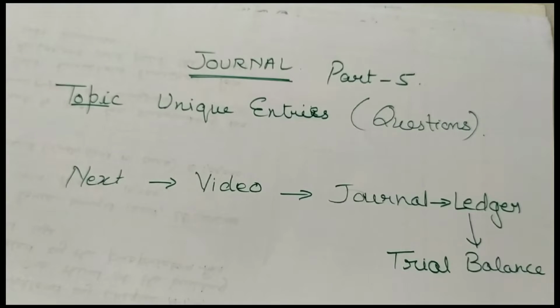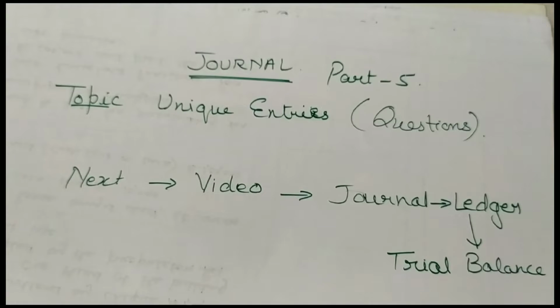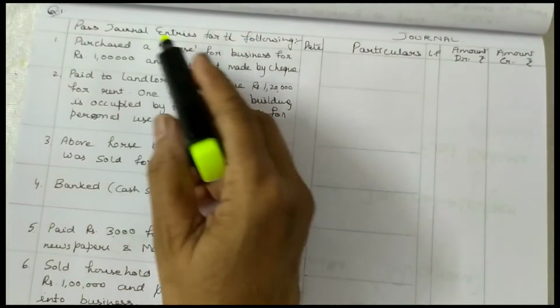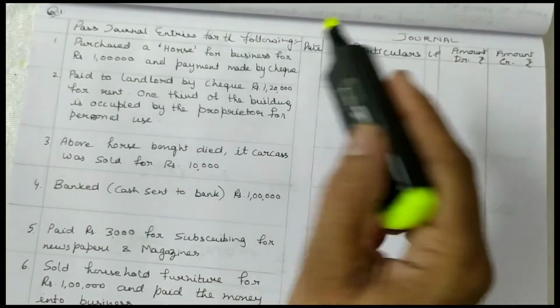Today I will teach you General Entries Part 5. These are some unique entries, and I made these entries in the form of questions. After that, this chapter is over. Let us start with the questions. Pass general entries for the following transactions.